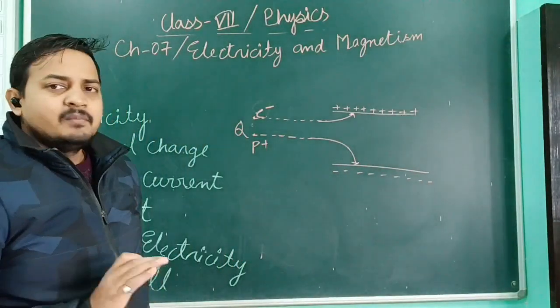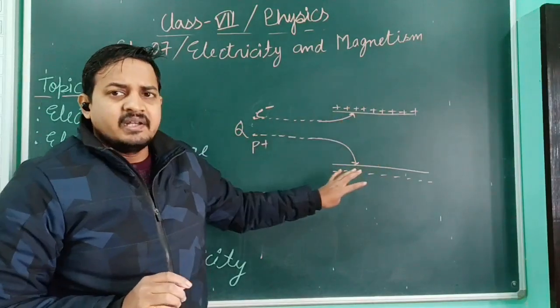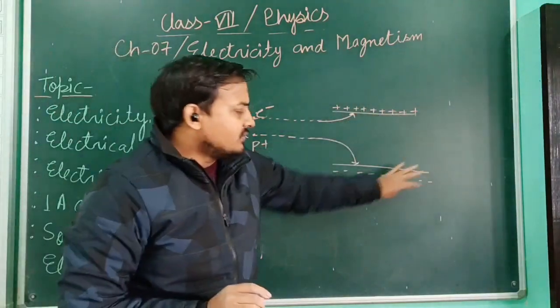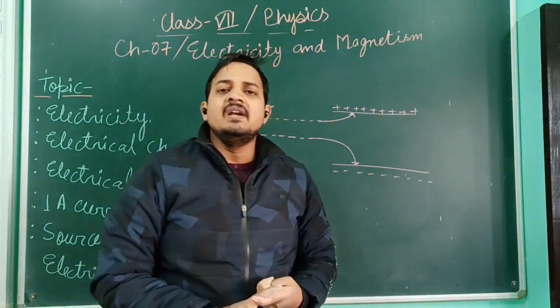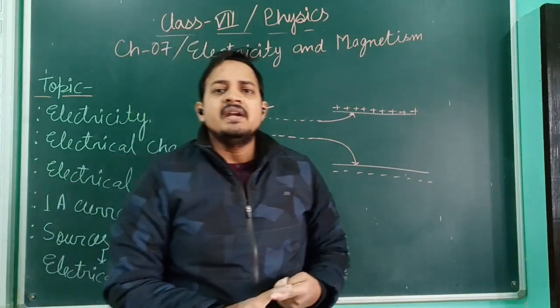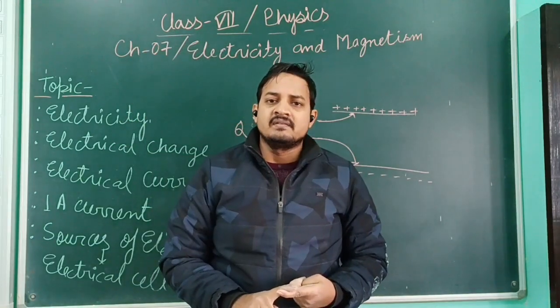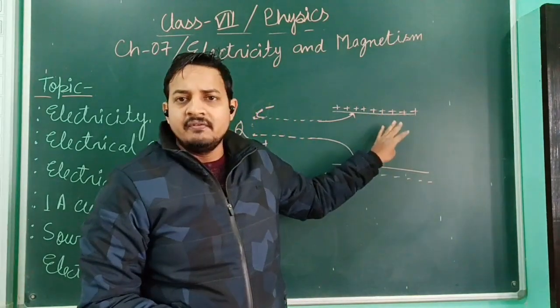Okay, so what will happen in both the things? Whenever an electron is trying to enter this field, let me say something more about this field. As we have discussed magnetic field, what is a magnetic field? Every magnet has a certain region in which it attracts ferromagnetic substances. It is known as the magnetic field. So what about here? Which kind of field is this?